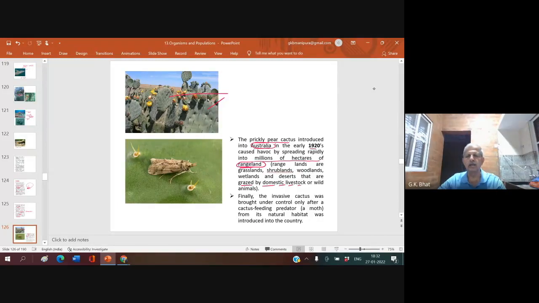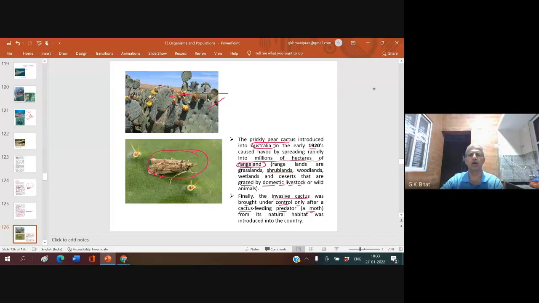Finally, the invasive cactus, invasive means wide spreading cactus, was brought under control only after a cactus-feeding predator, a moth, got introduced there from its natural habitat.